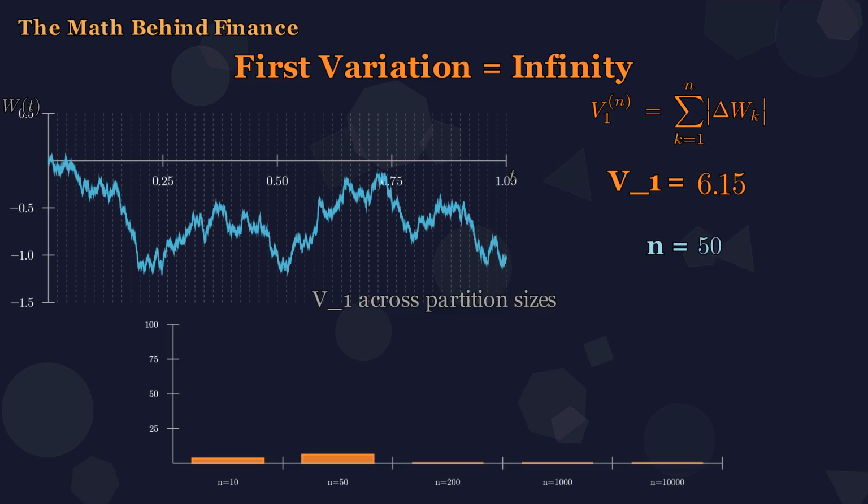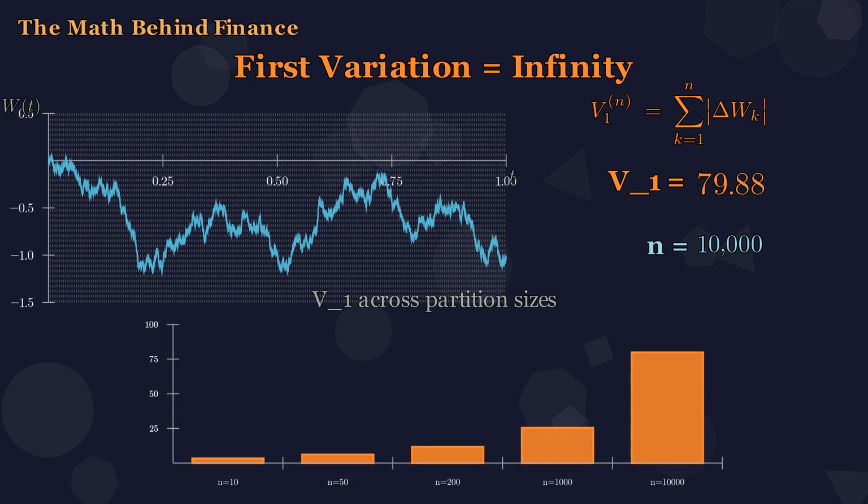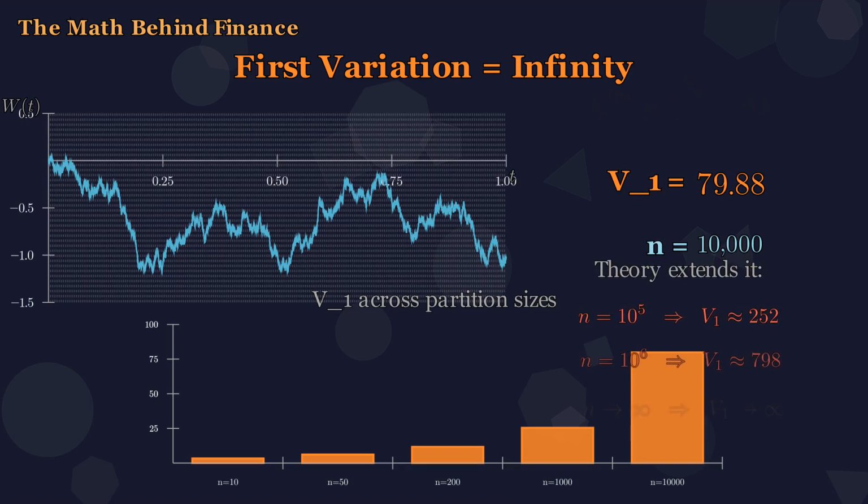With 10 pieces, the total jump size is about 3.3. 50 pieces, 6.1, it doubled. 200 pieces, 11.7, doubled again. 1,000, 25.5. 10,000, 79.9. And the theory says this keeps going. 100,000 pieces, 252. 1 million, nearly 800. 10 million, over 2,500. The closer we look, the longer the path gets.